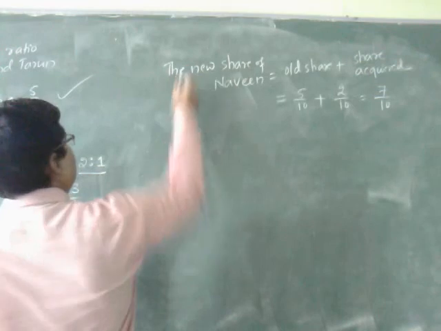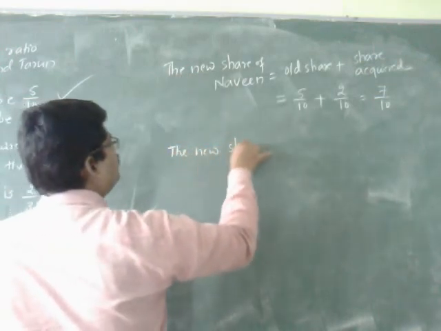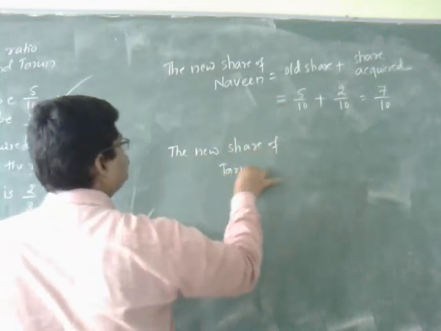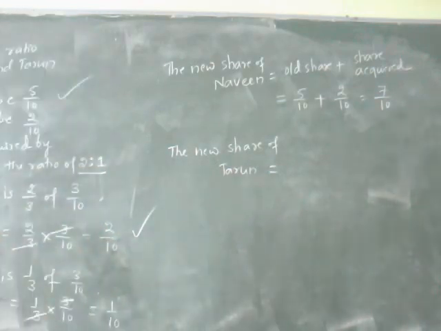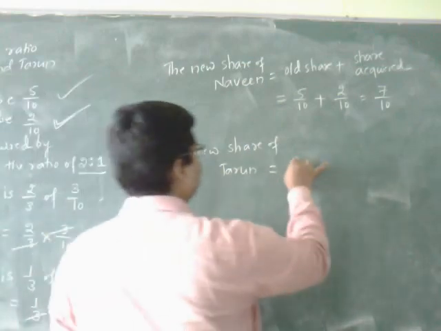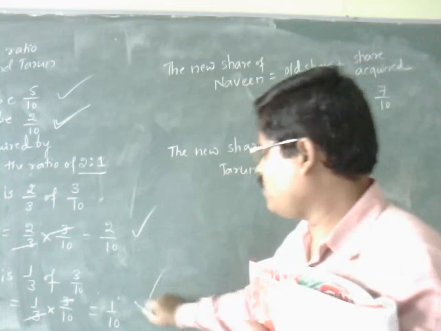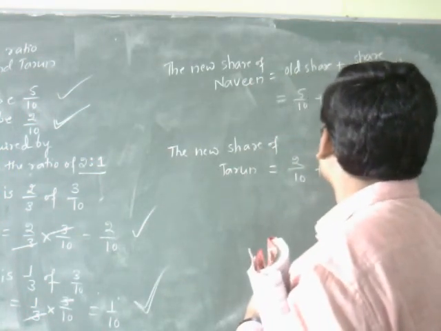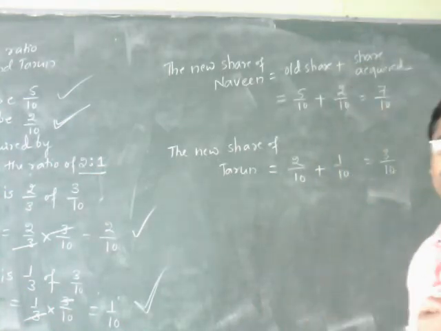Next, the new share of Tarun equals old share plus share acquired. Old share of Tarun is 2 by 10, plus share acquired by Tarun, 1 by 10, gives us 3 by 10.